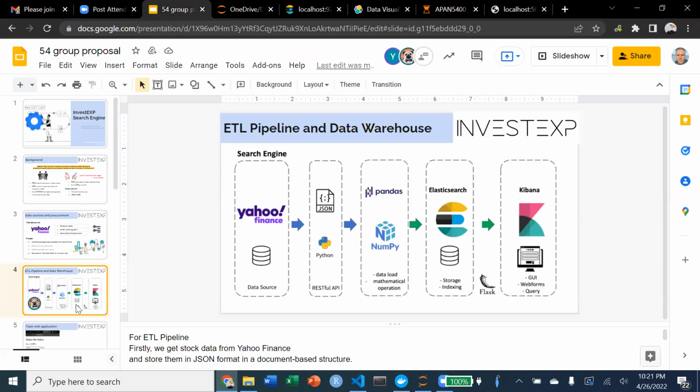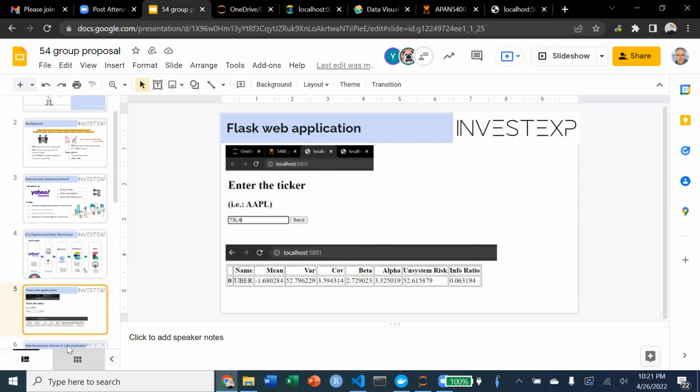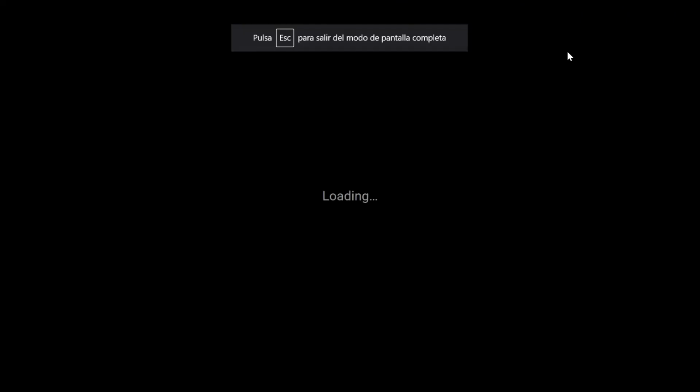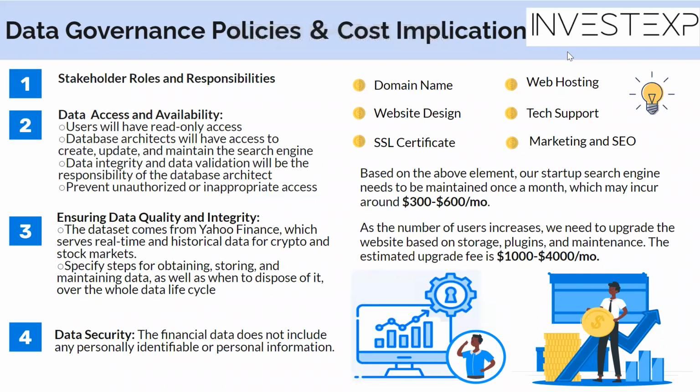I'm going to switch back to the presentation to wrap up the message. So for the governance policy, shareholders provide overall leadership and sponsorship to all data governance efforts. Users have read-only access, while database architects have access to maintain the search engine. Overall, our data sets come from Yahoo Finance, which ensures data accuracy, and we are responsible for the data lifecycle. The data does not include any personal information, and we implement the data security policy to guarantee our search engine.